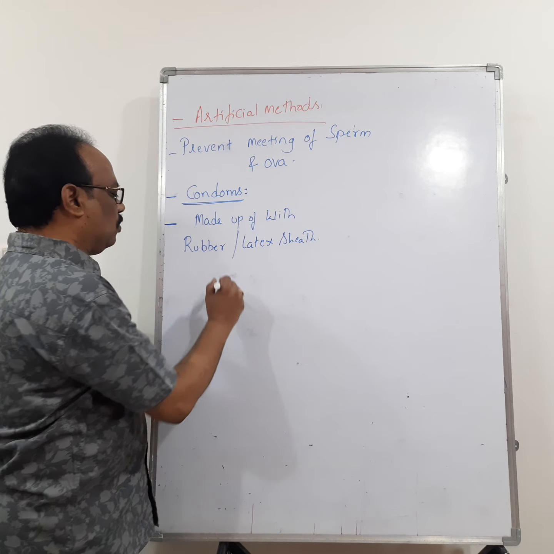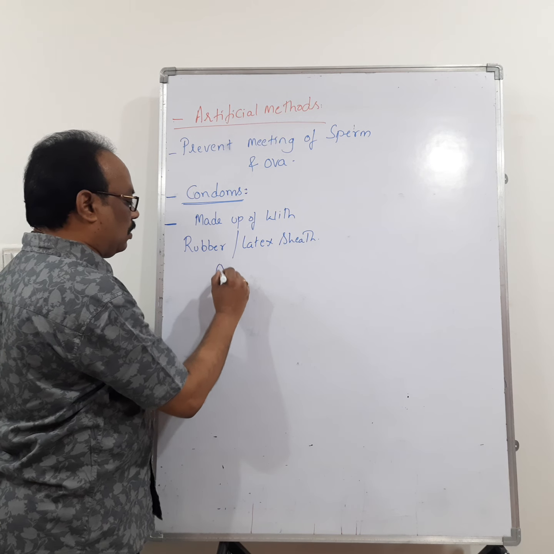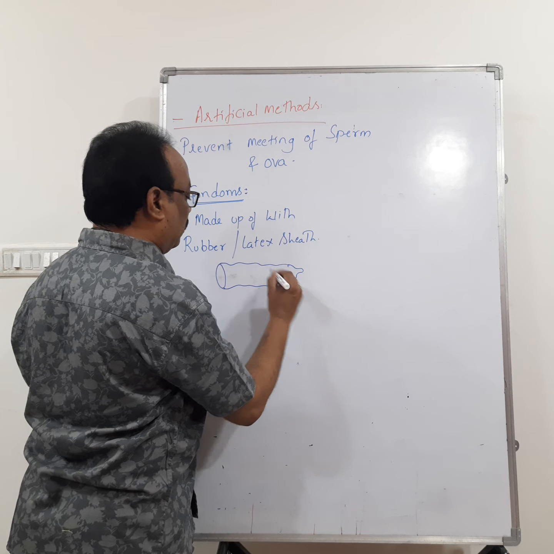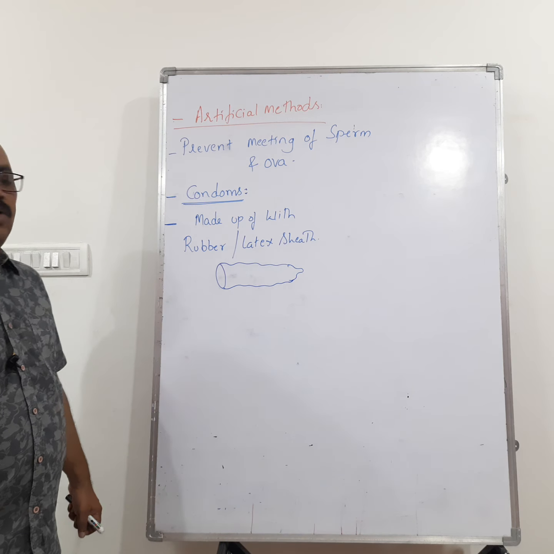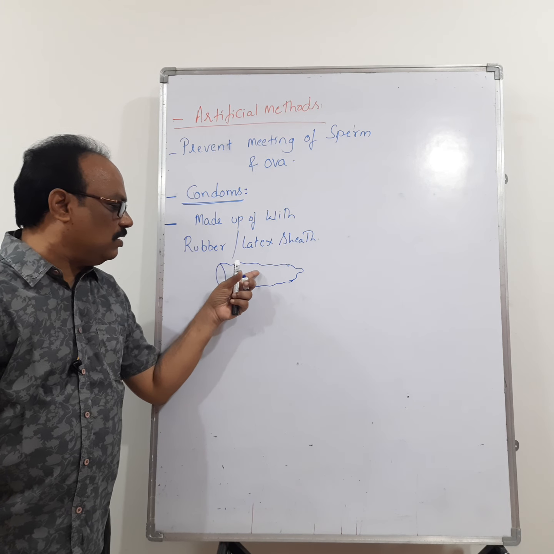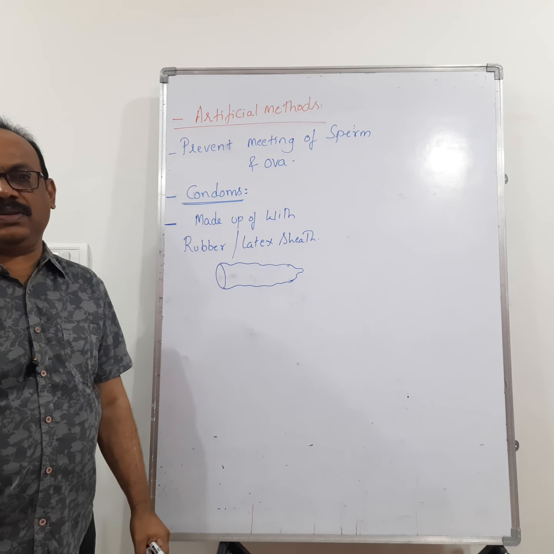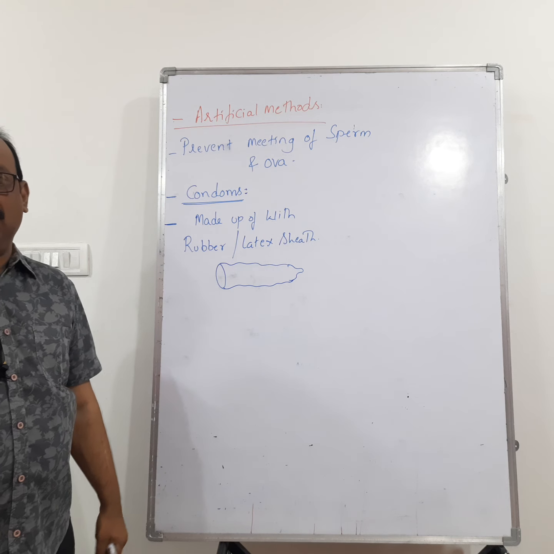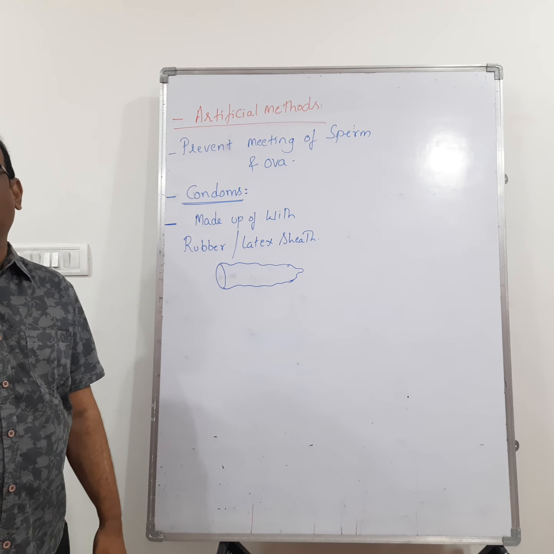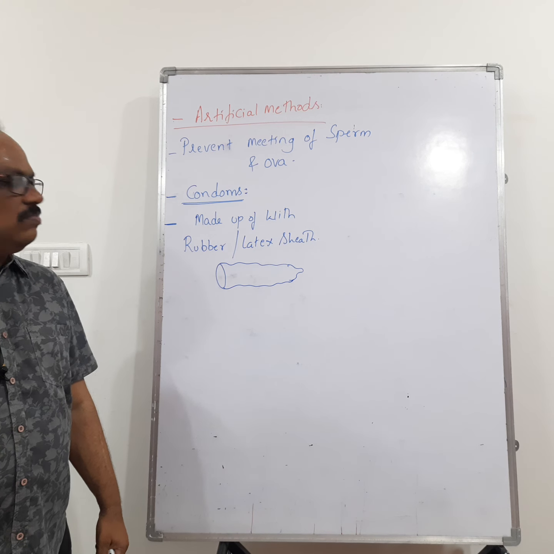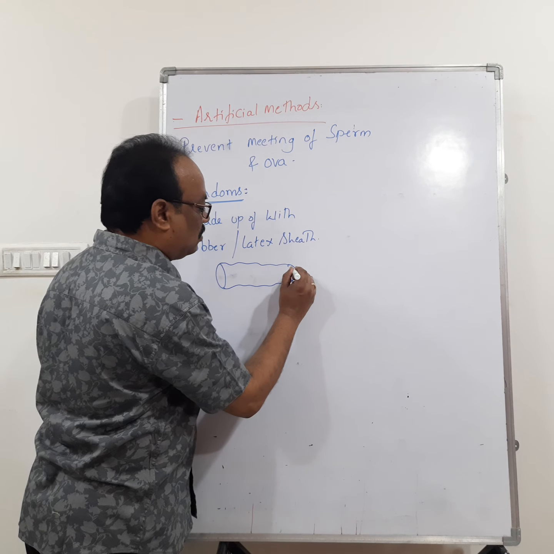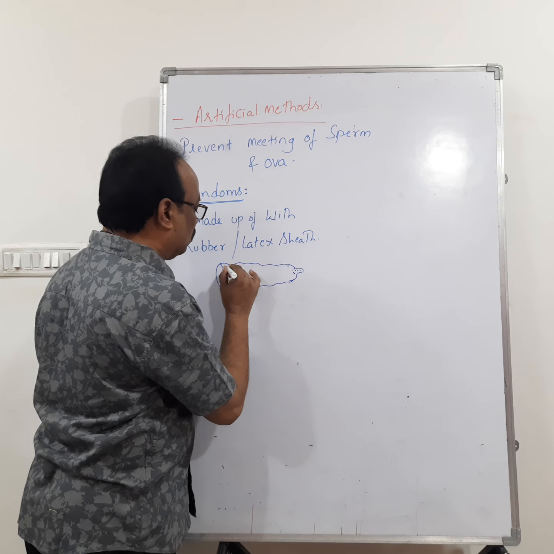This is the male condom. The male covers his penis with the condom. What is the use of this condom? A condom prevents the entry of sperm into the female reproductive tract, and the person ejaculates in the condom only. So let us see.